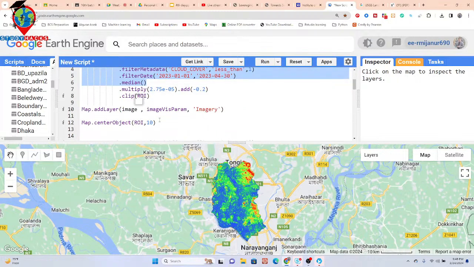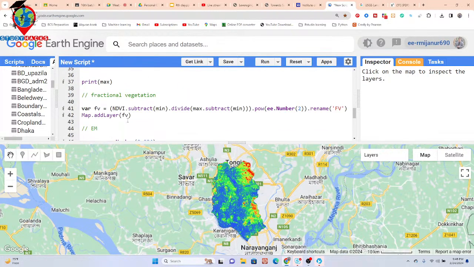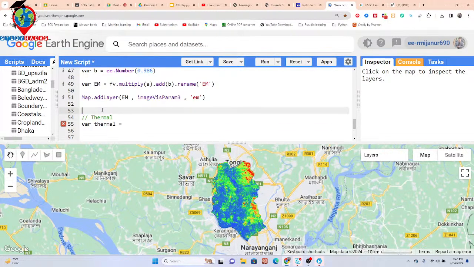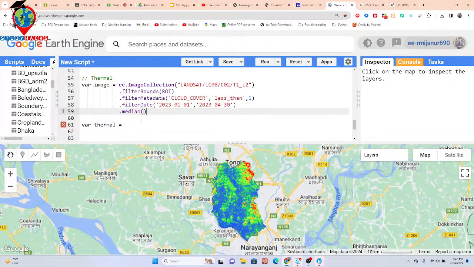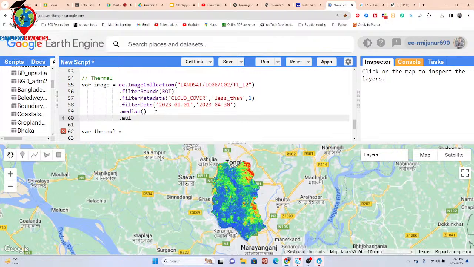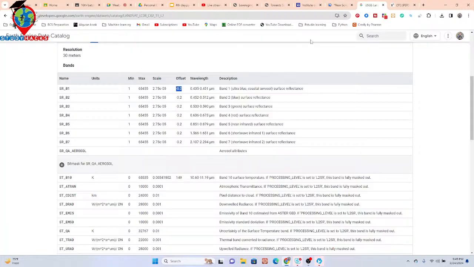So I simply copy the same things, and for the thermal I create another image collection here, and this time I take only one band. For that I use multiply with the thermal band. Here you can see, this is the scale.